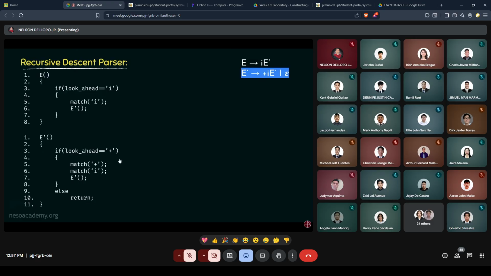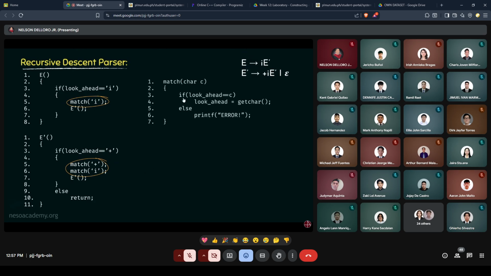Now apart from these two procedures, you can also see we have a procedure called match in both of the procedures. So let's define the match procedure for this. In the definition of match, as you can see, we have the formal argument char c. This formal parameter will actually take values from these actual parameters.